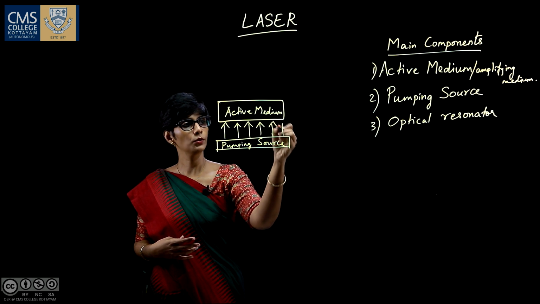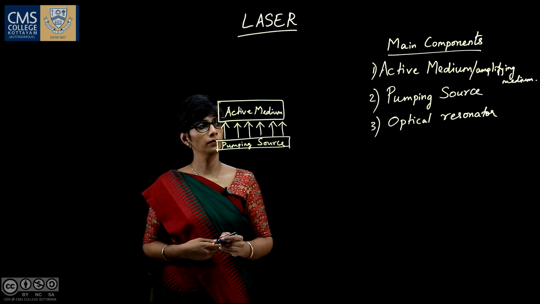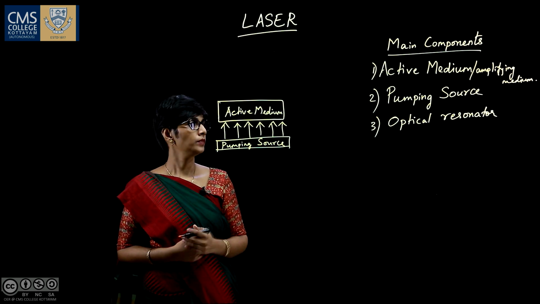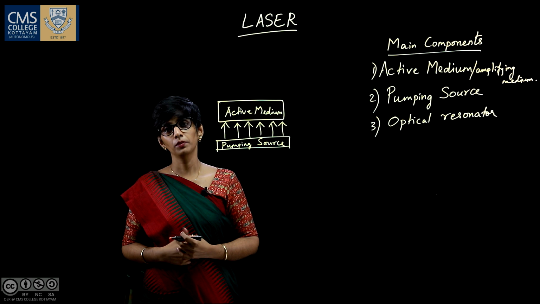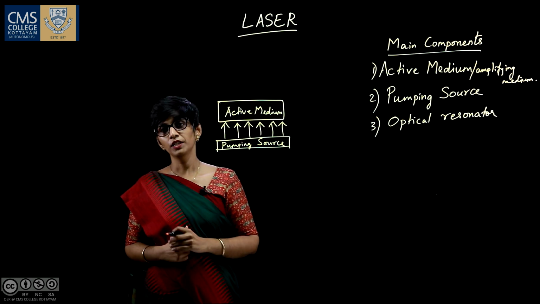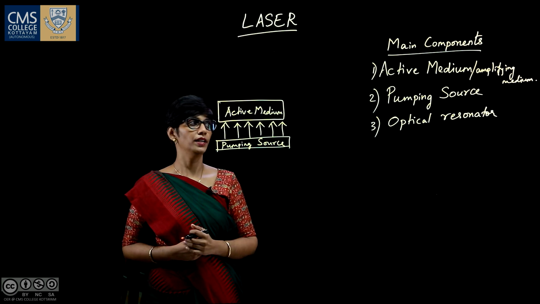There are many different types of pumping source: optical pumping source, electrical pumping source, X-ray pumping source, chemical pumping source. They are used to make population inversion in this active medium.